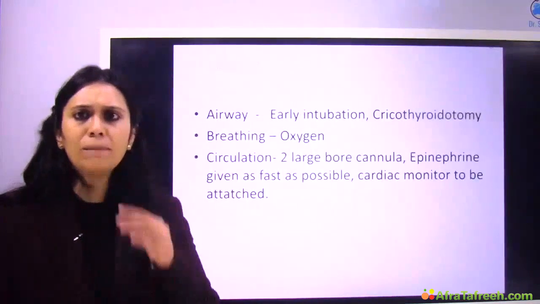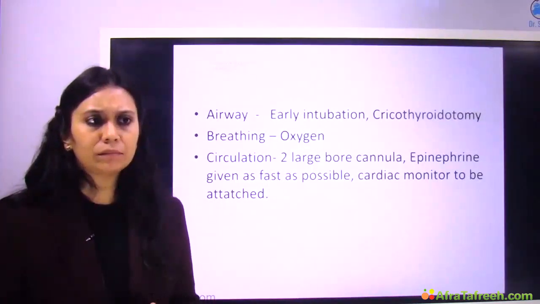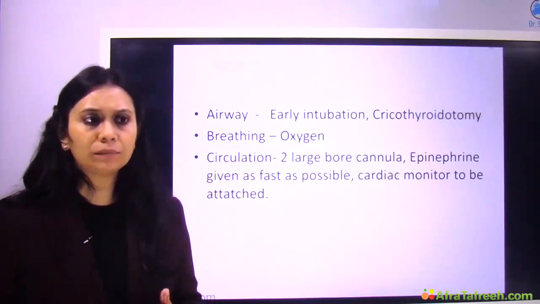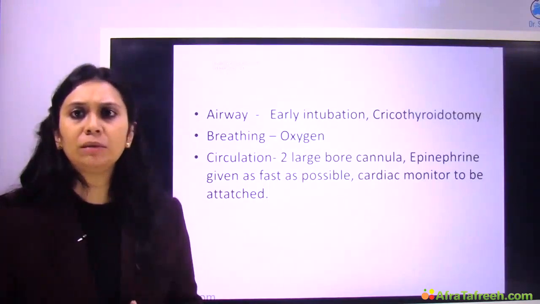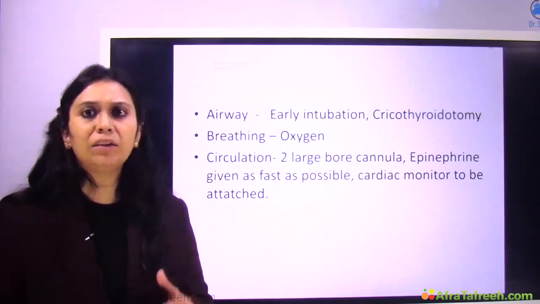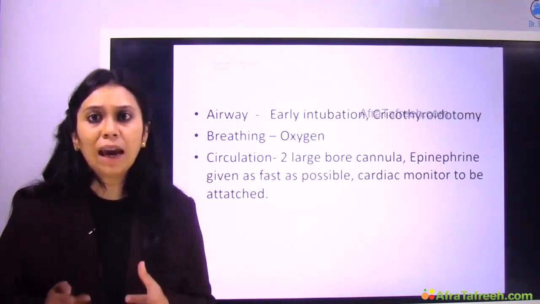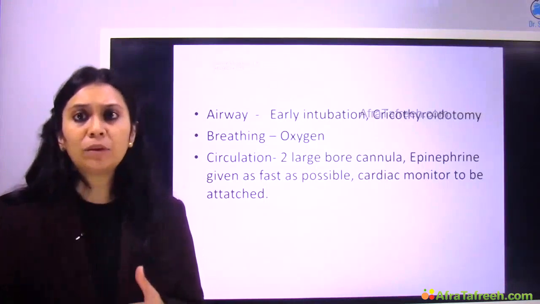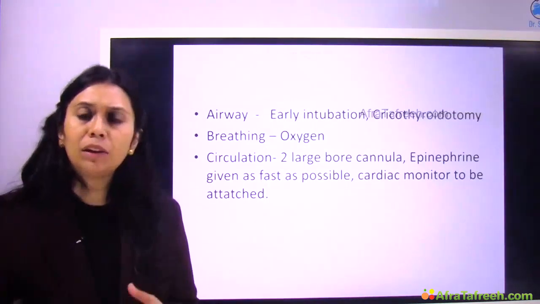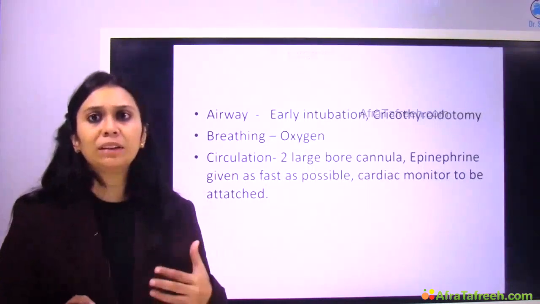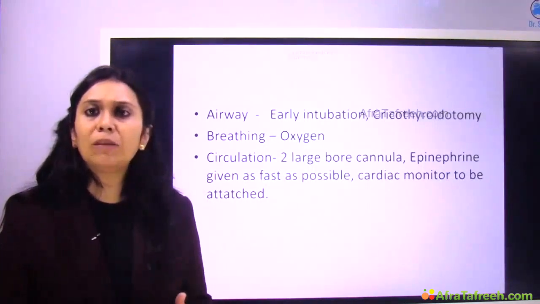Okay, so how do I manage a patient in anaphylaxis? Airway, breathing, circulation, like any other patient. Early intubation is mandatory in these patients because airway edema can lead to airway obstruction later. So later on, maybe I'll have to do a cricothyroidotomy, or if my patient presents a little late, maybe I won't be able to intubate.